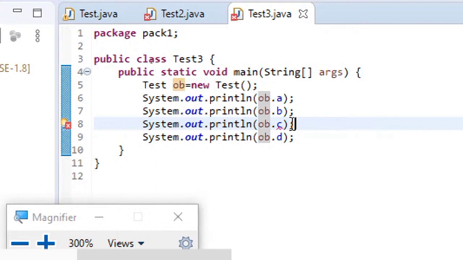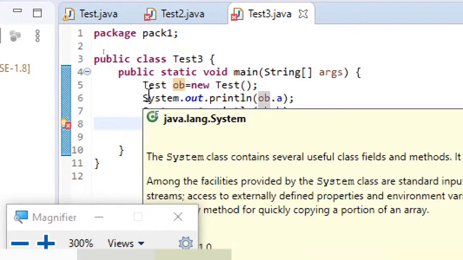Private members cannot be accessed by subclasses or non-subclasses even though they are in the same package. And lastly, public members can be accessed by subclasses or non-subclasses in the same package. So this is the takeaway from this particular demonstration that I have just shown you.